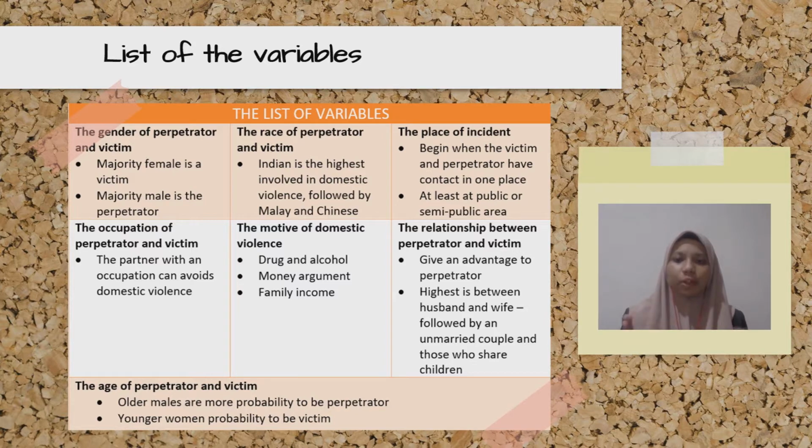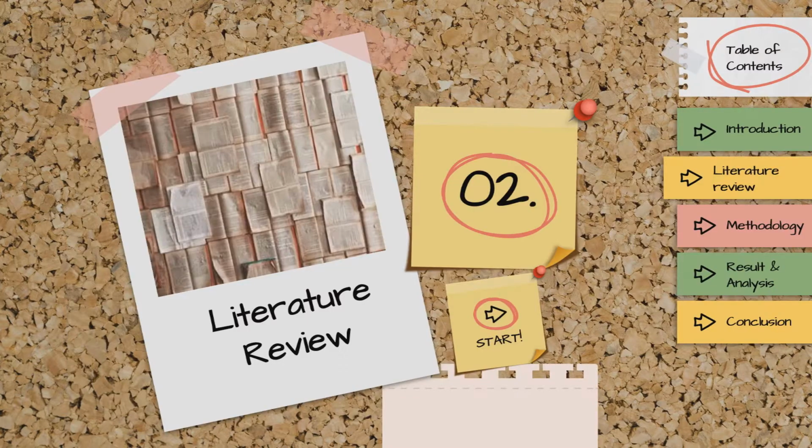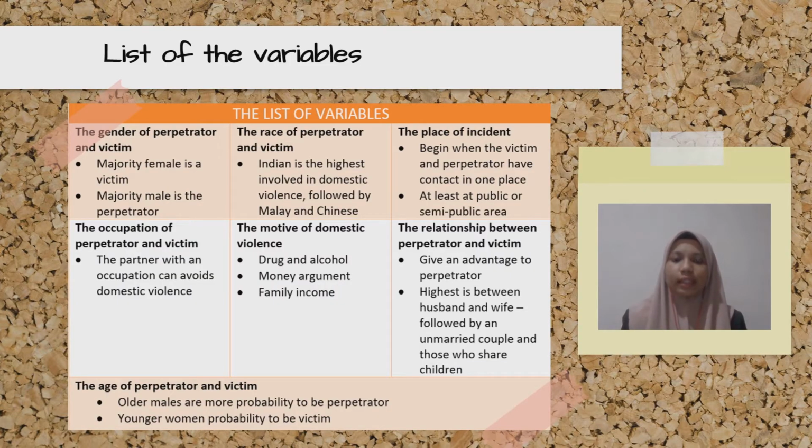A partner with an occupation can decrease the number of domestic violence cases because Shiraz in 2016 studied that occupation plays a crucial role for Saudi women, where they can reduce the number of abuse. For the motive of domestic violence, Duke, Pettingill and Maurice Ambroski in 2010 studied that drugs and alcohol are one of the motives of domestic violence, and it was also found that money arguments are one of the motives, by a study made by D. Morris, Benson, Foxhill and Van Wyk in 2003.